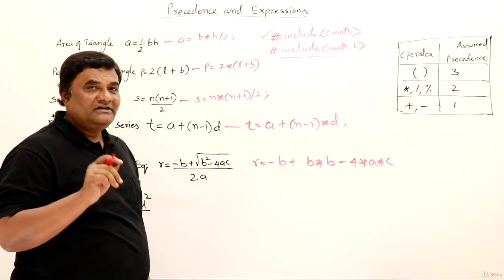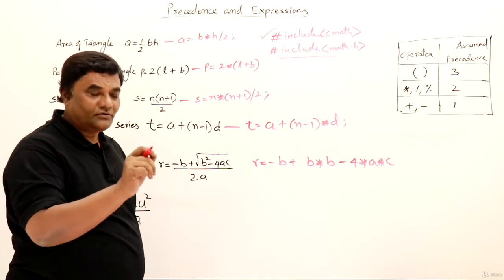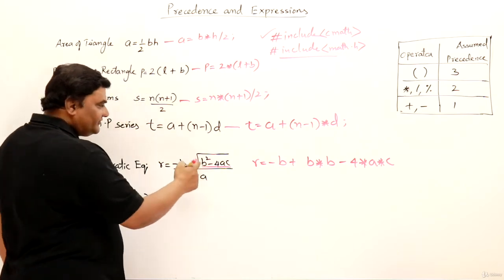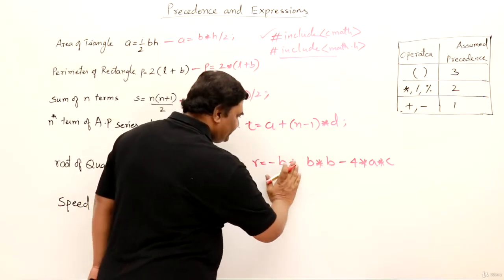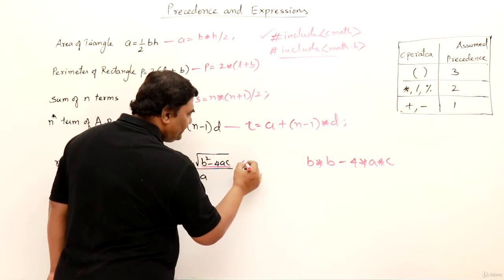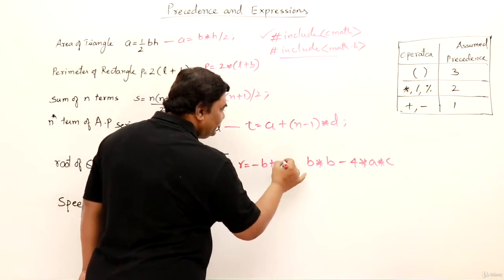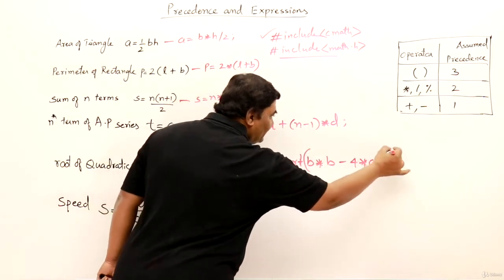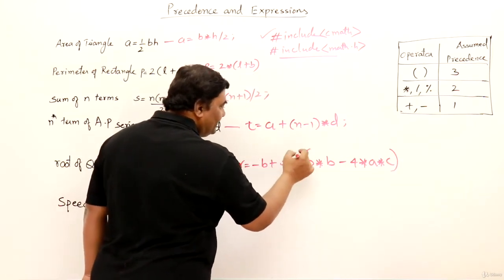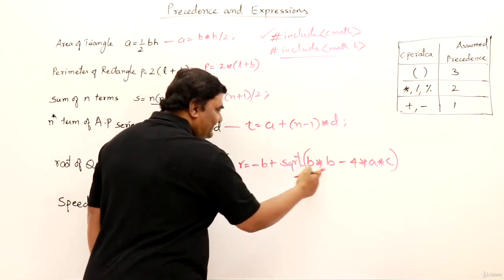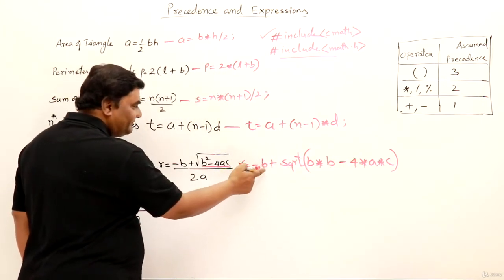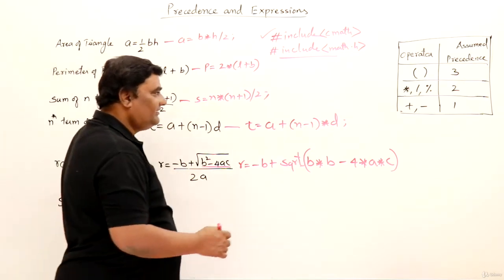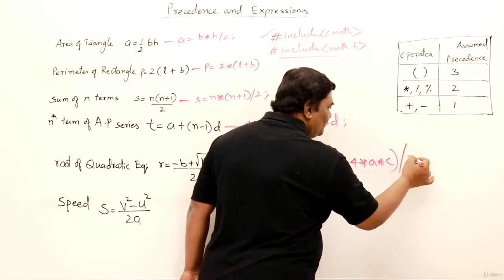So there is a function called sqrt, short for square root. That we have to perform upon this whole thing, right? This whole thing should be written inside the square root function. So I'll just make a space for this. So this was r assigned minus b plus sqrt. This is a function, right? Sqrt function. So write down this whole thing in bracket. So square root will be performed on this entire thing, and the result will be added with this minus b. Now the last thing remaining, divided by 2a.